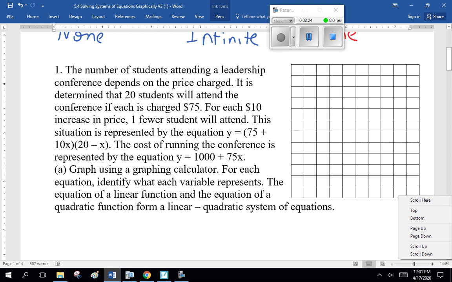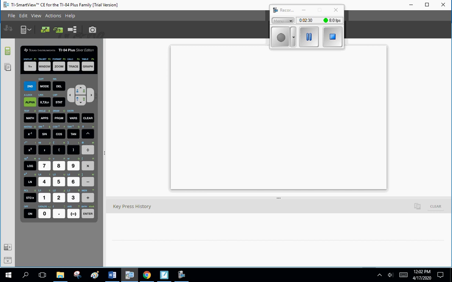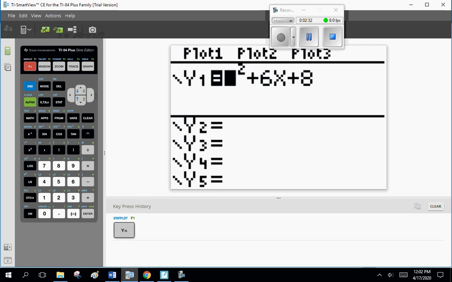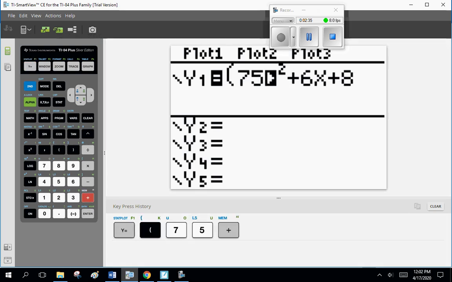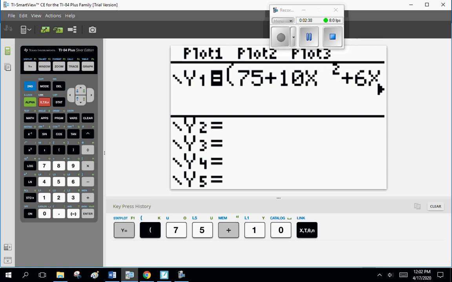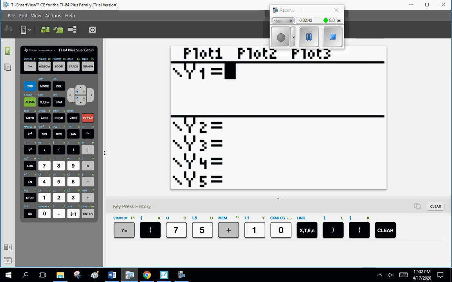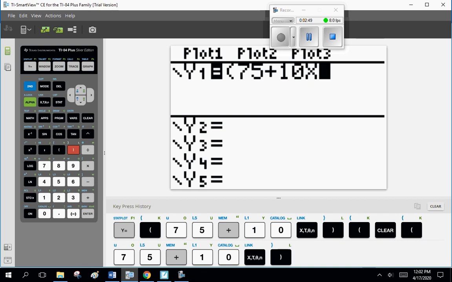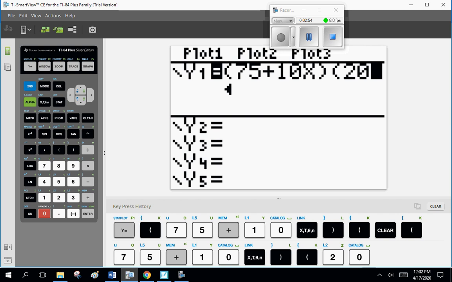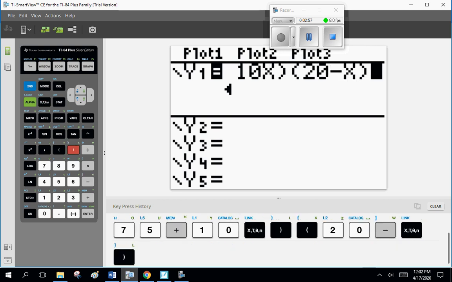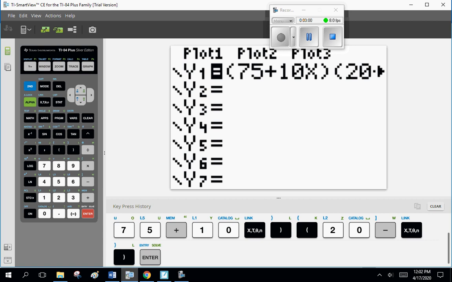All right. The equation of a linear function and the equation of a quadratic function form a linear-quadratic system. So, y equals (75 plus 10x)(20 minus x). Now that's a quadratic. And we have a linear equation, y equals 1,000 plus 75x.